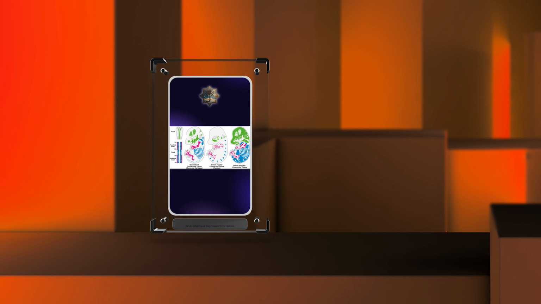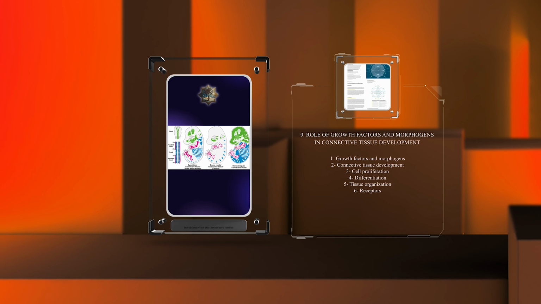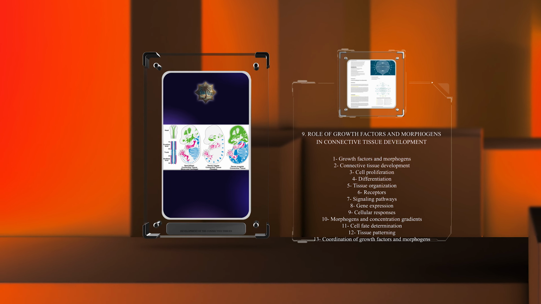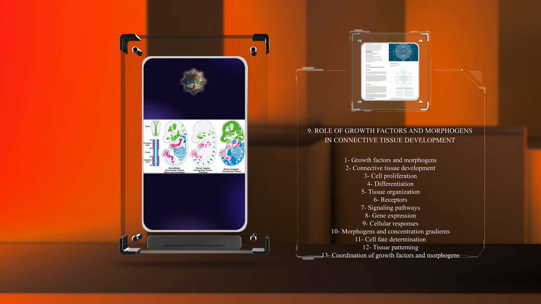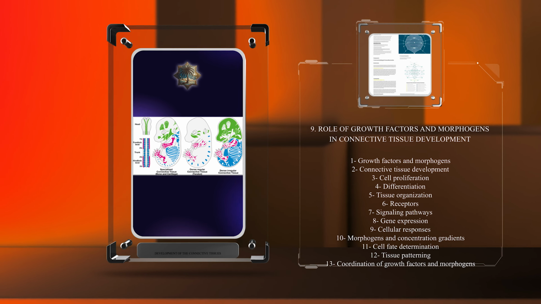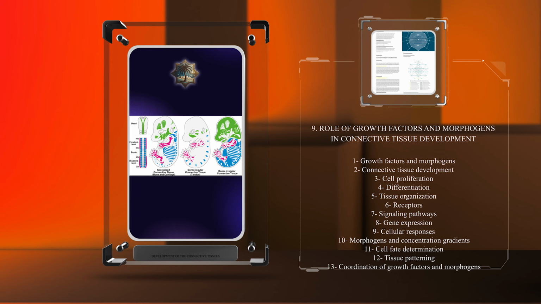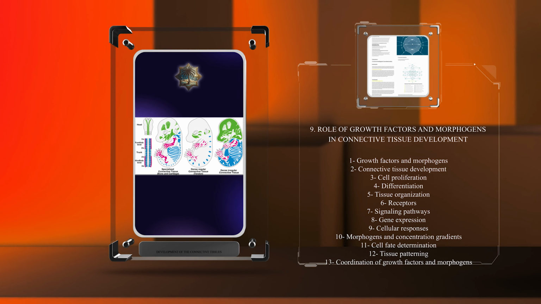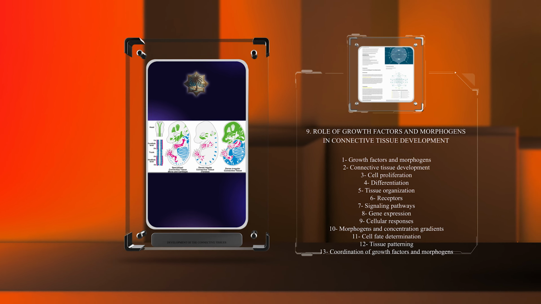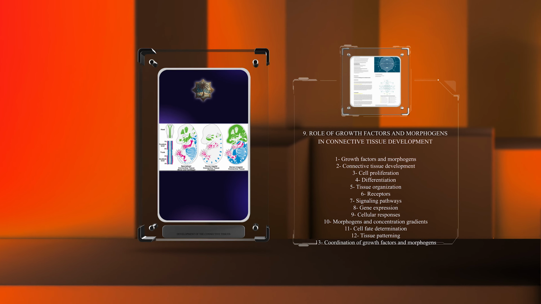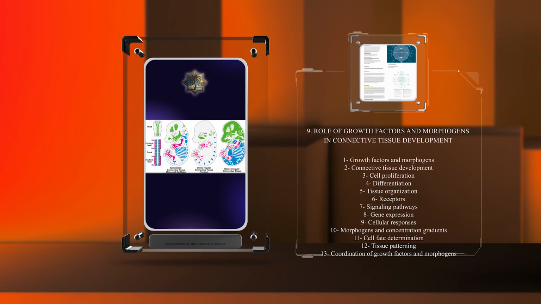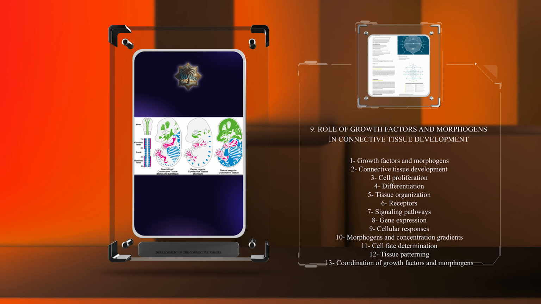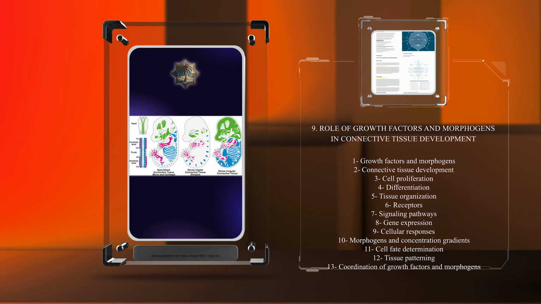Growth factors and morphogens regulate connective tissue development by influencing cell proliferation, differentiation, and tissue organization. Specific growth factors and morphogens interact with receptors on target cells, triggering signaling pathways that modulate gene expression and cellular responses. Morphogens establish concentration gradients that guide cell fate determination and tissue patterning. The coordinated actions of growth factors, morphogens, and their effectors ensure the proper formation and function of connective tissues during embryo development.